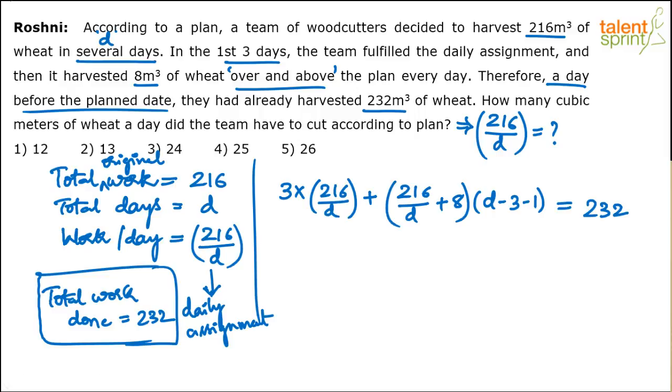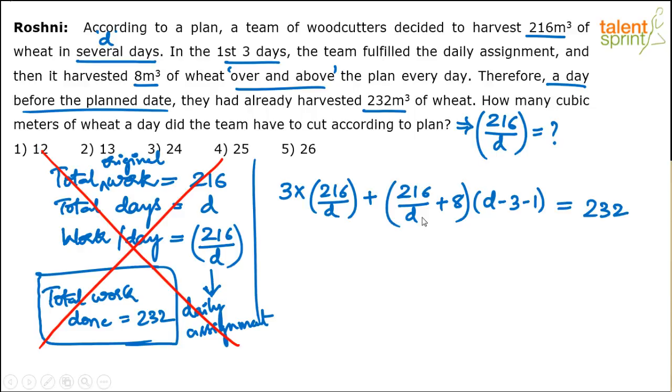This is one way of doing it. Again, do not go by the length of the explanation or the number of steps that I've put on paper. I don't think all this is to be put on paper. This is just your mental understanding. Total original work 216, given in the question. Total days, D is an assumption. Work per day 216 by D, obviously. Total work done 232, again given in the question. So all these need not be put on paper. All you have to write on paper is this equation and solve for D. Once you solve for D, take 216 by D as the answer.